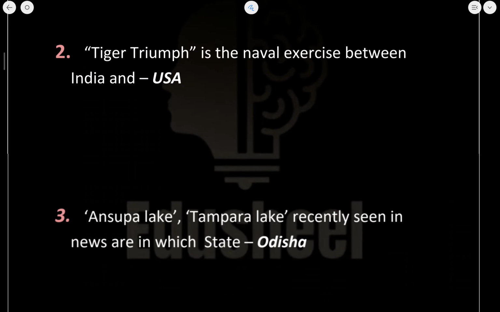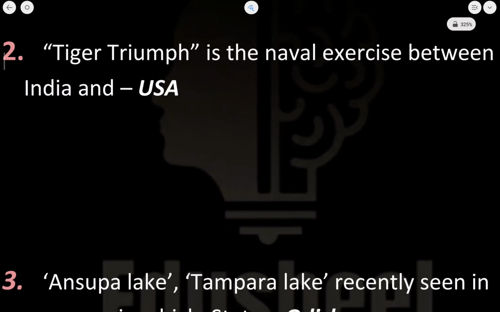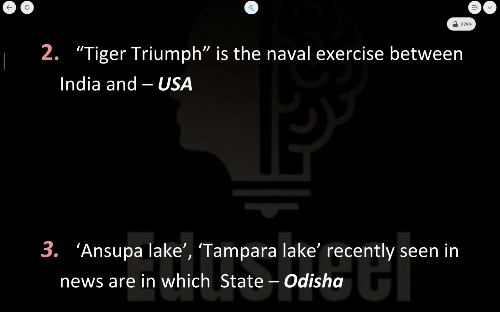Now let's move to the second point here. Now the second point is Tiger Triumph, the naval exercise that is conducted between India and USA. Now, which are some of the other exercises that are conducted? Between India and USA, there is an exercise called Vajra Prahar.